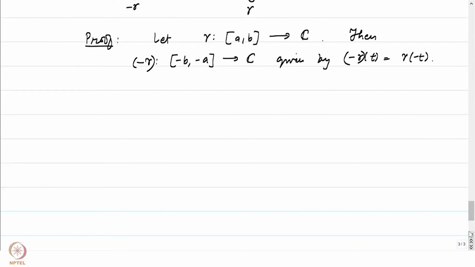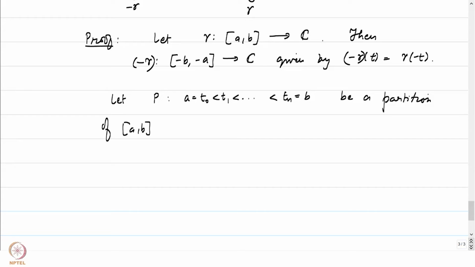Now let P be a partition of [a, b], from T0 equal to a up to Tn equal to b. Then immediately we have a partition.